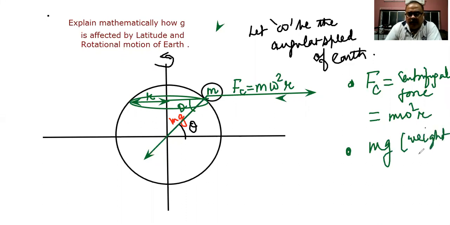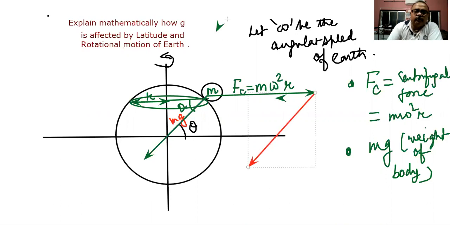So this is very important. This is the weight of the body. When we ask what the net force acting on the body is, we will obviously say the net force acting on the body is the resultant of these two forces. Am I clear? The resultant of the two forces can be found by using the parallelogram law of vector addition.